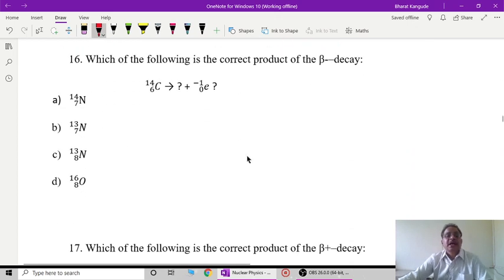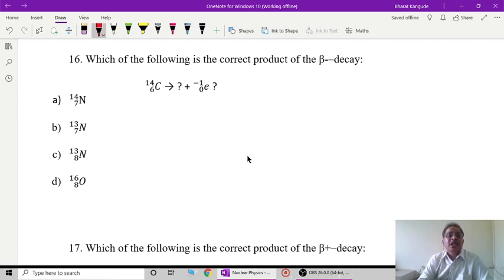Then next, for lighter nuclei, we have beta decay. So 6C14 undergoes beta decay, the beta decay of radioactive carbon. Which of the following is the correct product of this beta decay? In this case, one of the neutrons converts, giving out a negative charge, so one of the protons will be increased.